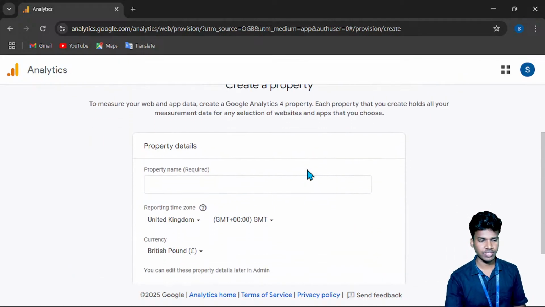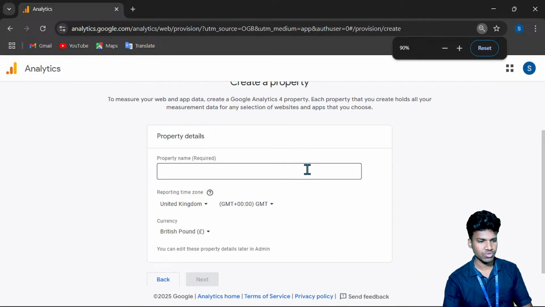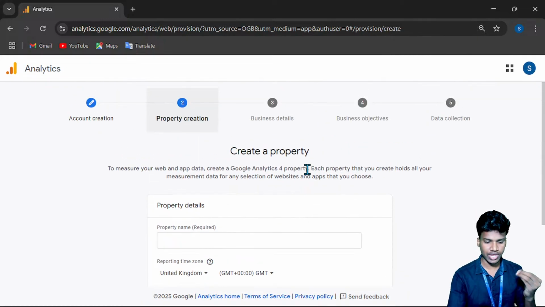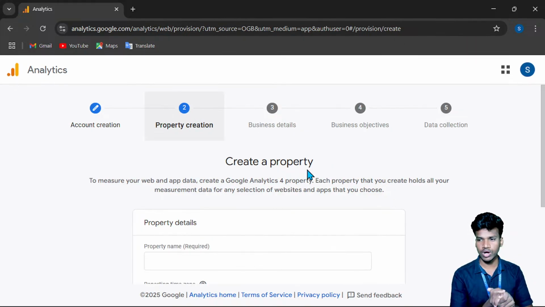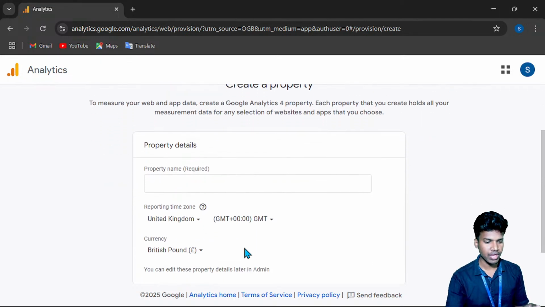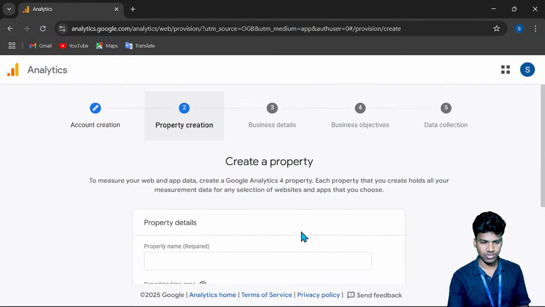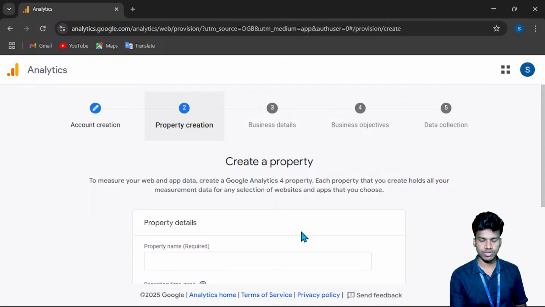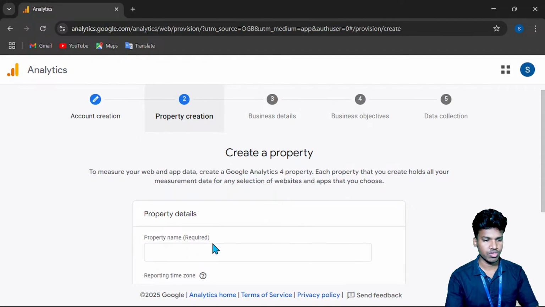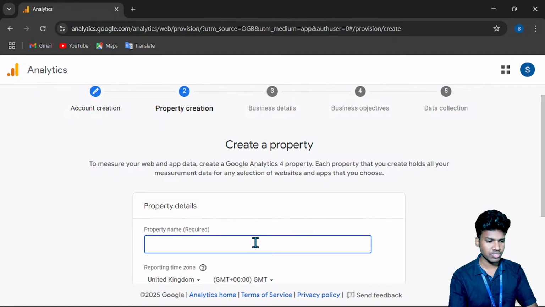It goes to another page. I will show you in the slide. We need to create a property, which means our website. What kind of website you have, you can mention the website name and post your website URL. For business people, you can follow these steps and provide your website link. Property means your page.